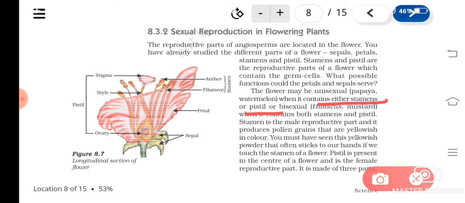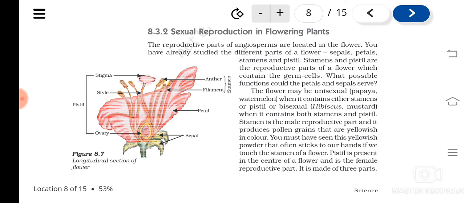If you observe the flowers of watermelon or any other plants belonging to the gourd family, you can see two different types of flowers produced in them. The one which becomes the fruit is actually the female flower, and the other one, which does not produce the fruit, is actually the male flower.